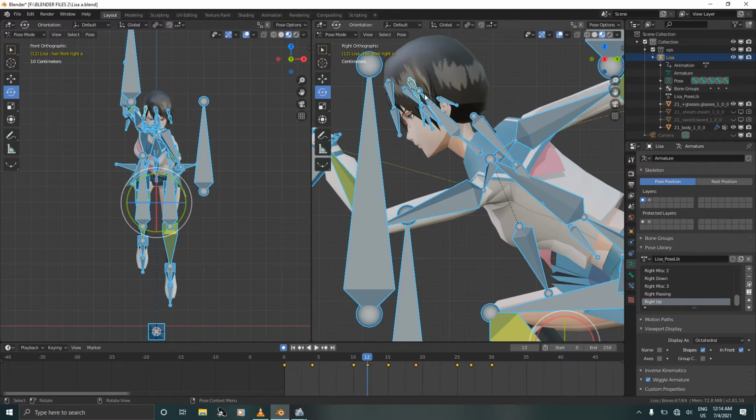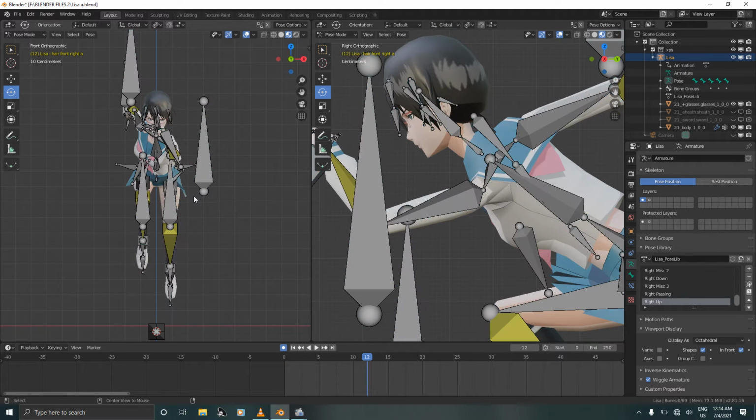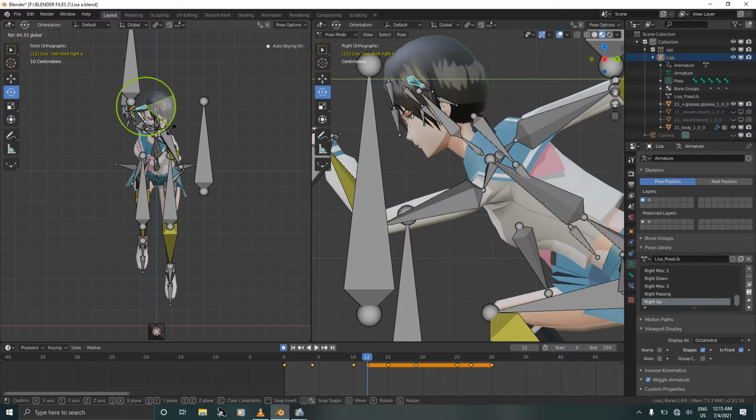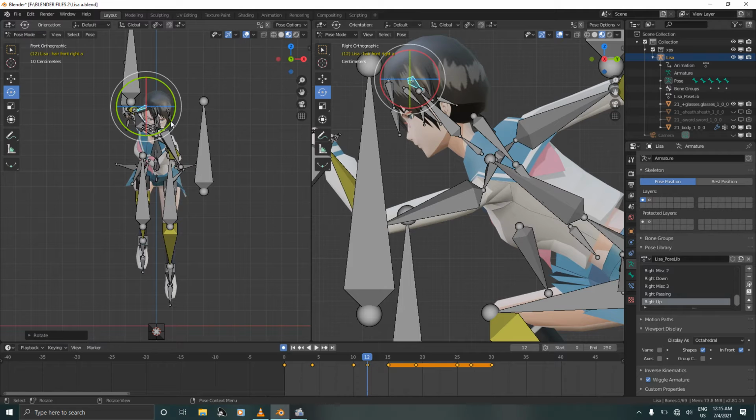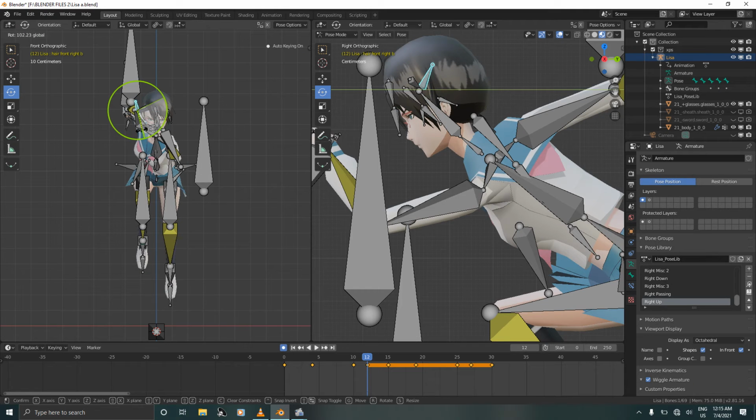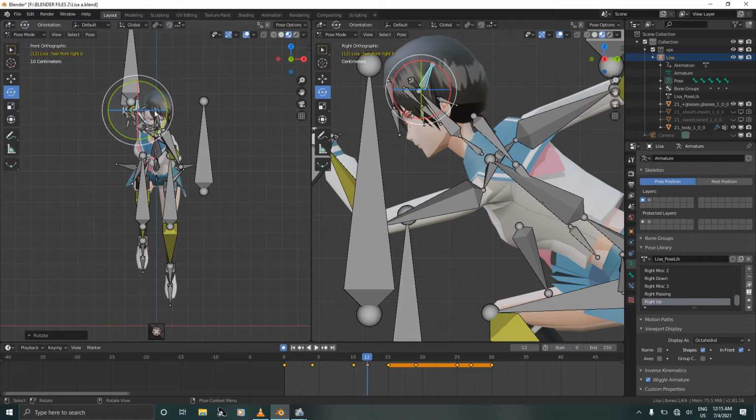And we move on to the up pose. Deselect O. Since this is the pose where her body is going up, for the hair, this is the pose where it will start going down. Select this bone, rotate just like this. Deselect, select this smaller bone and rotate way up just like that.